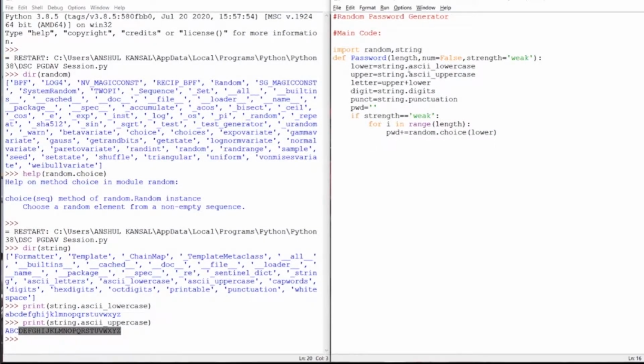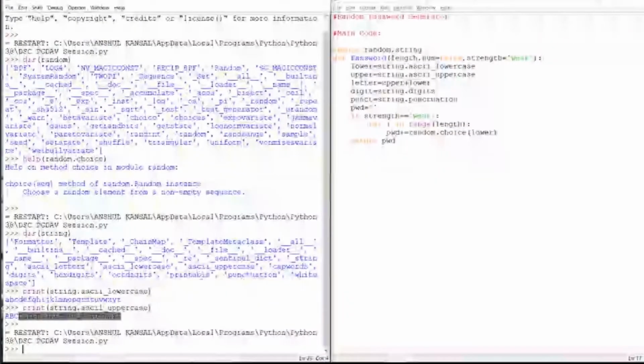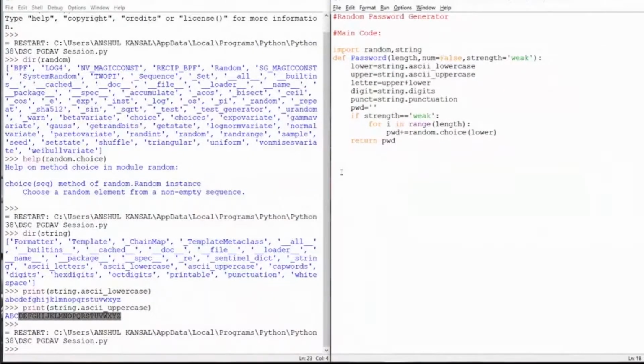Okay, then let's try to run this statement to see if the function is working correctly or not. It will also tell us about any errors or typos that we have made. Okay, I have not done it.